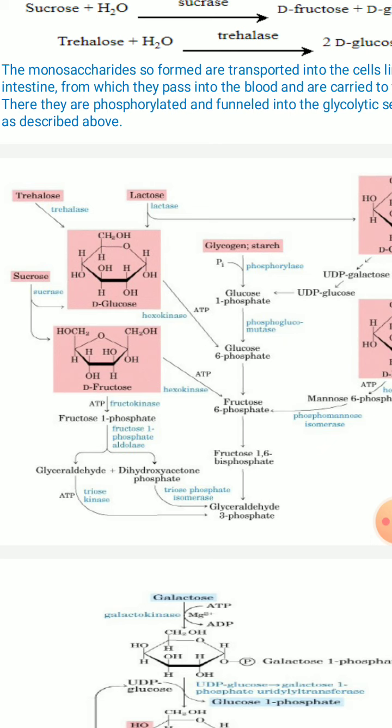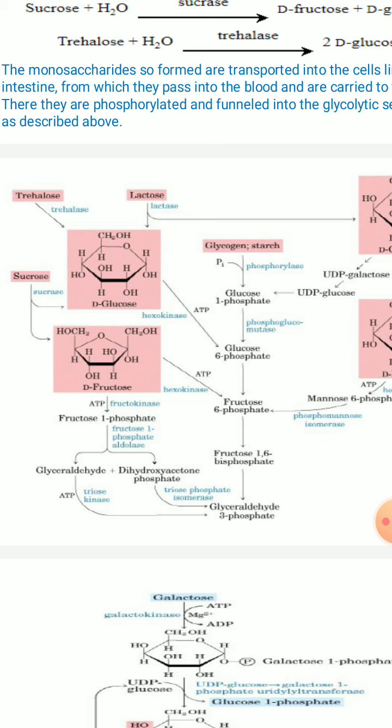It is like a math understanding. So please go through each and individual reaction properly, with the coenzymes, cofactors and the mechanism of why this enzyme is involved in this particular reaction. You have to understand the mechanism of that enzyme. So here it is undergoing a kinase reaction, that's why ATP is involved. It is a phosphorylation reaction, phosphorylating the first carbon atom of fructose to form fructose 1-phosphate.